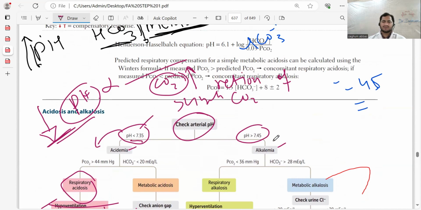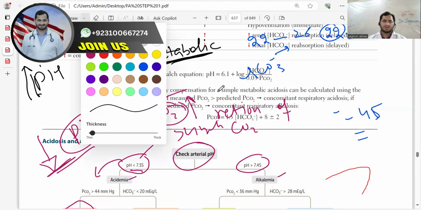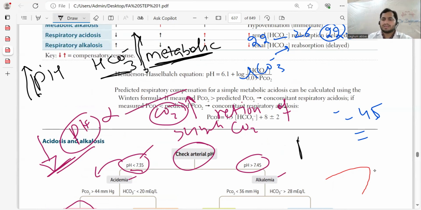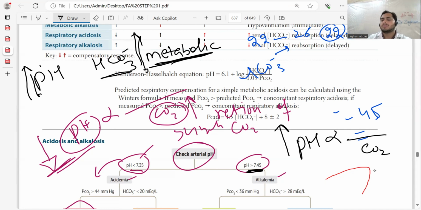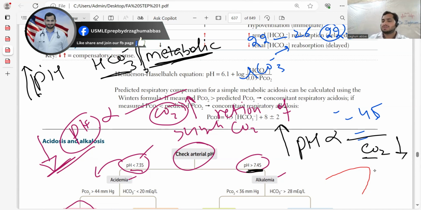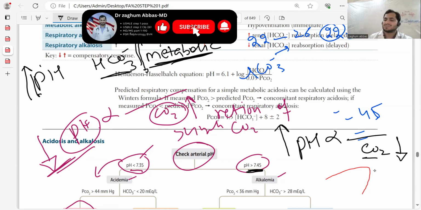I will cover respiratory alkalosis. Again, I will write the formula. You can clearly see pH is inverse with carbon dioxide level. In this case, pH is more than 7.45, so pH is rising. Now, what will happen to carbon dioxide? Carbon dioxide should be decreased. There should be hyperventilation. More carbon dioxide should go out. When more carbon dioxide goes out, pH will be increased. So that is called respiratory alkalosis.